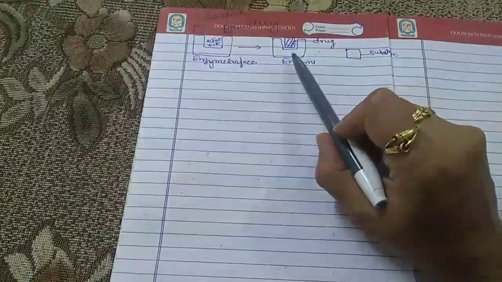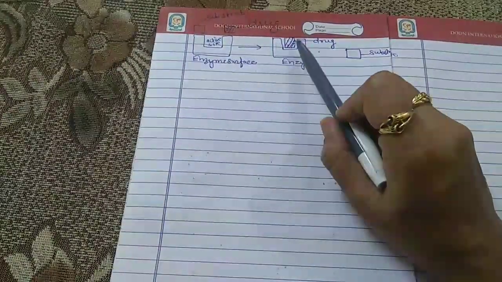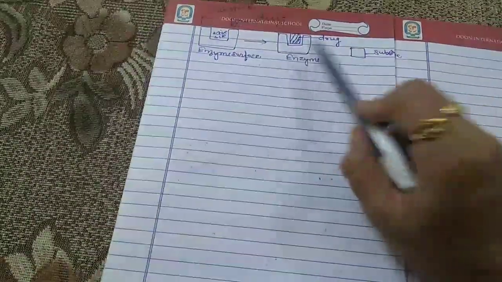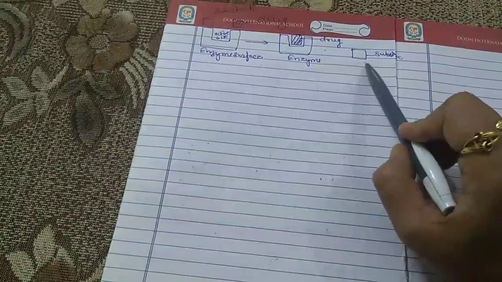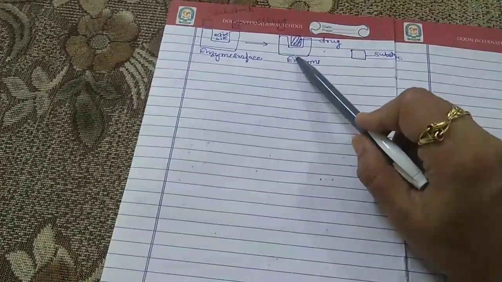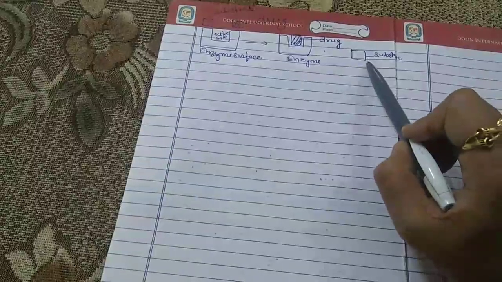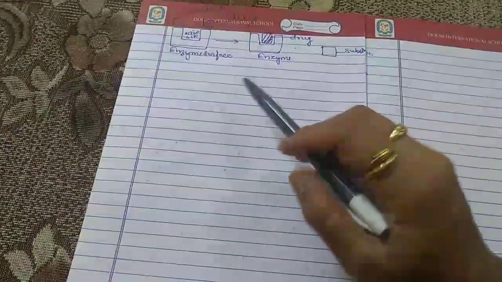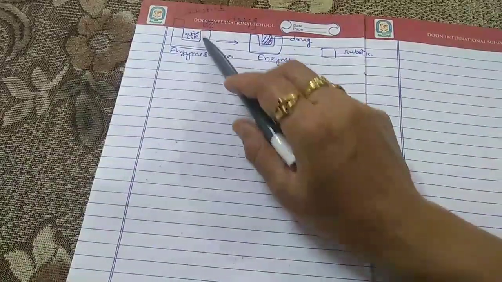So what happens in the next step? In the active site, in place of the substrate, the drug occupies the place, and the substrate is left out. This is the enzyme, this is the drug, and here the substrate is left, and this is the enzyme surface.